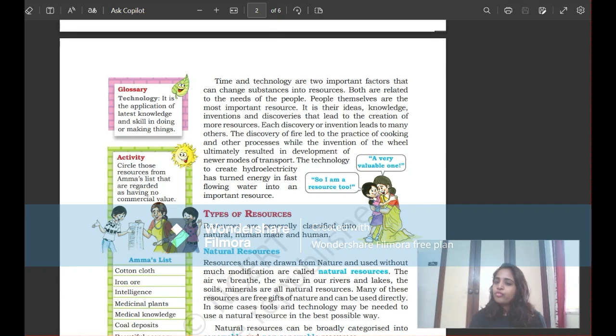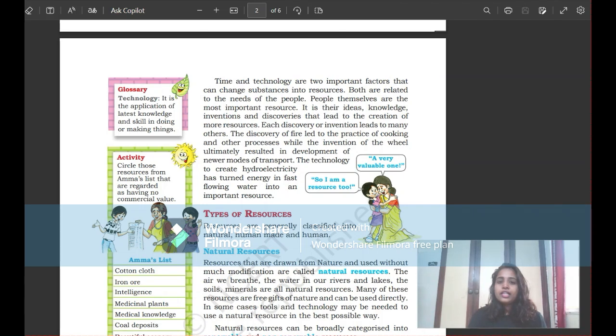So the discovery of fire led to the practice of cooking. Otherwise we would use wood for cooking purposes. But nowadays we are using even CNG and LPG gases. We are even using pipeline gases, and also electricity, right? So this is a discovery which is used by everyone.